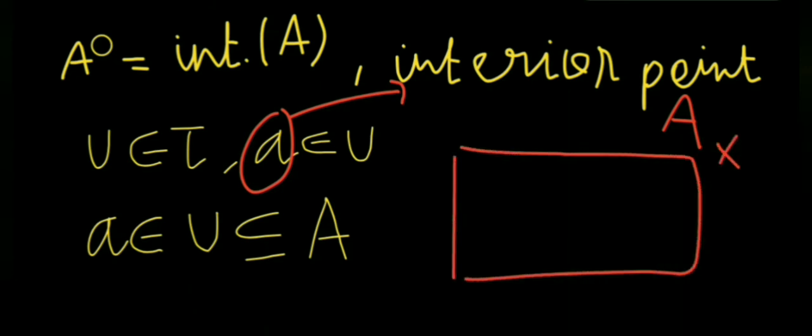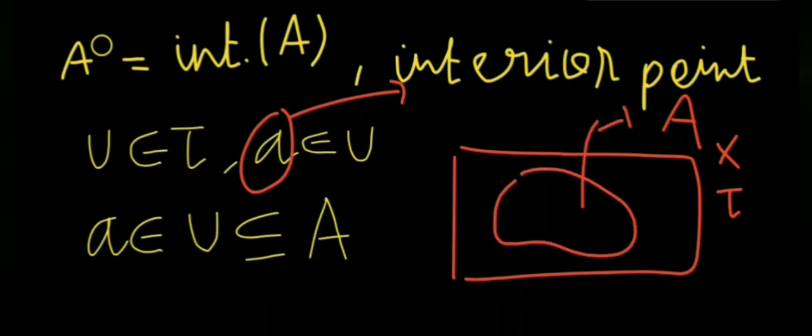If this is the set X on which the topology tau is defined and here is your subset A, then a point small a is here and this is the open set U, and this is known as an interior point of the set capital A.